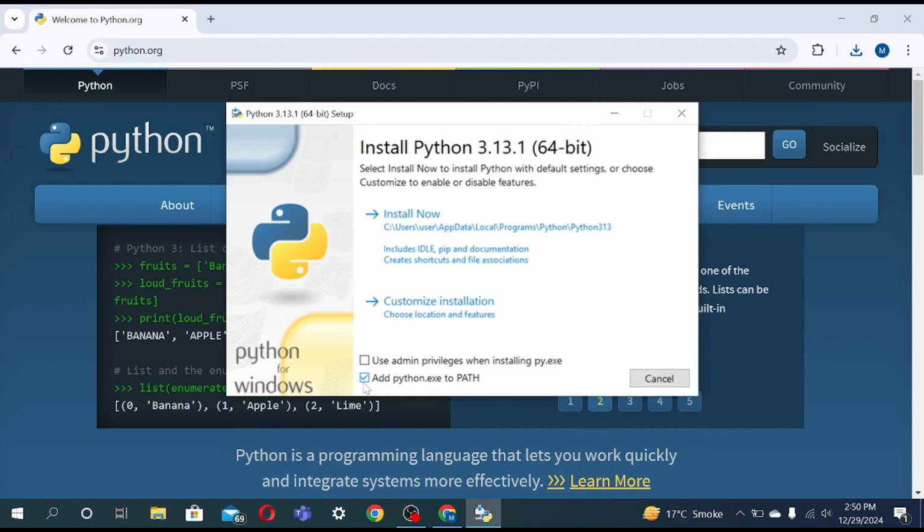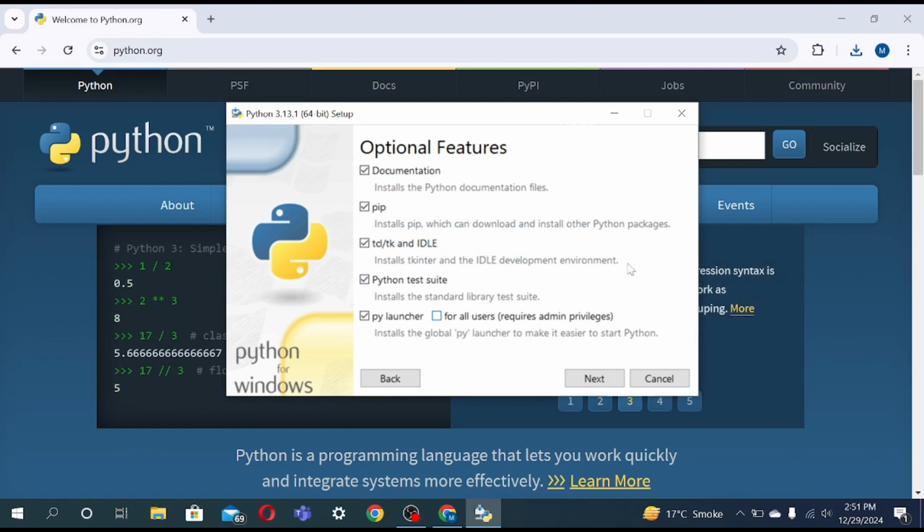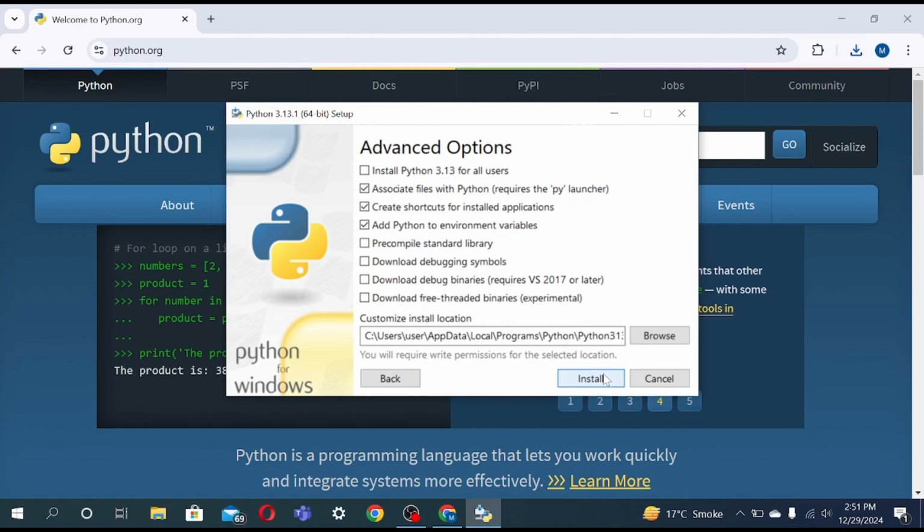Add python.exe to PATH. Customized installation is optional, but I prefer doing it. Just look at it, but my settings are already done. So let's go next, in advanced options.